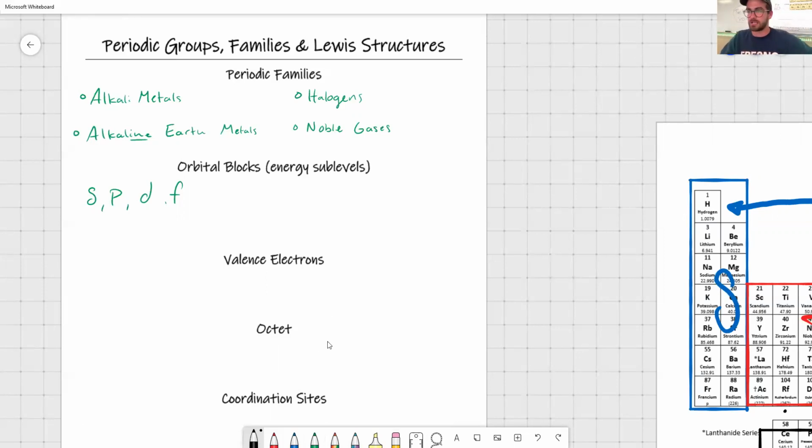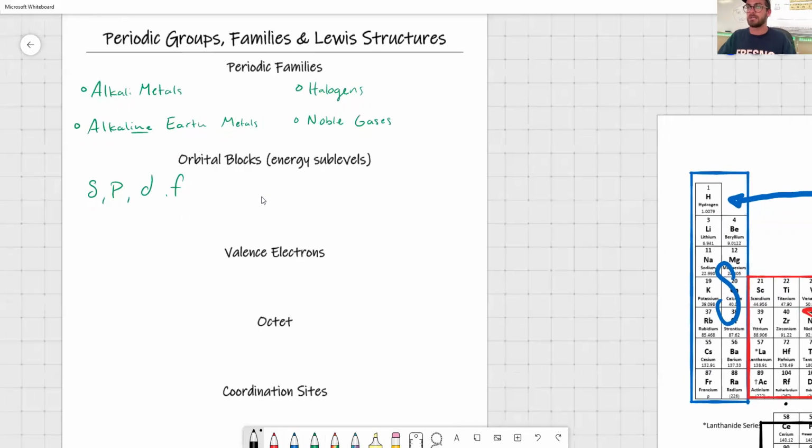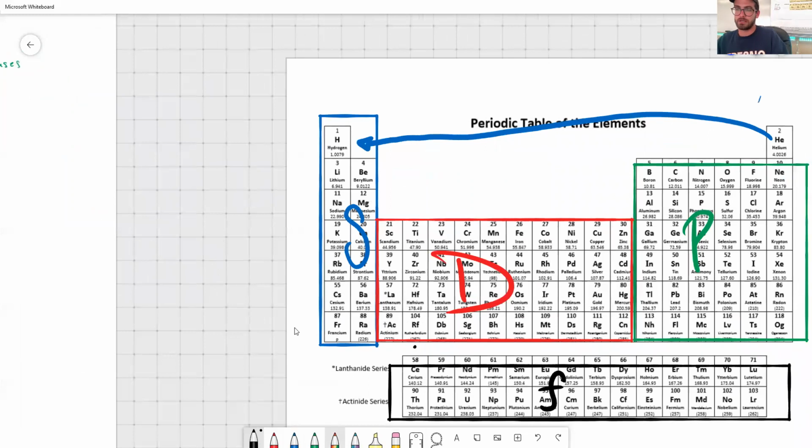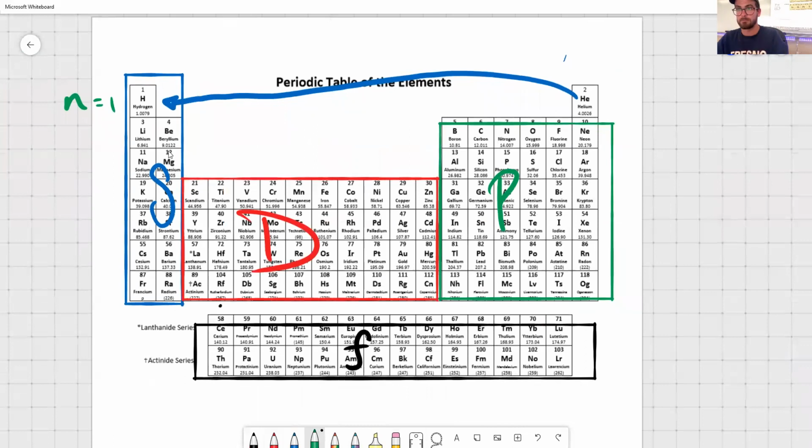You're going to see that in your textbook, but I need you to recognize that you can have up to, and this will help visualize it, as many sublevels for an energy level as is the value there. So what do I mean by that? If n equals 1, that's our first energy level, or this first period, you can only have one sublevel, the S block. Because remember, helium's part of that. When n equals 2, you can have two sublevels. You can have S and P elements.